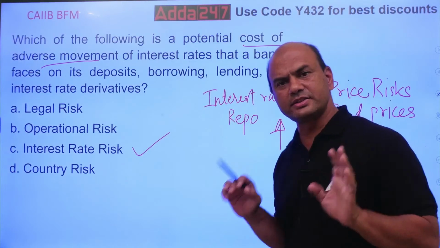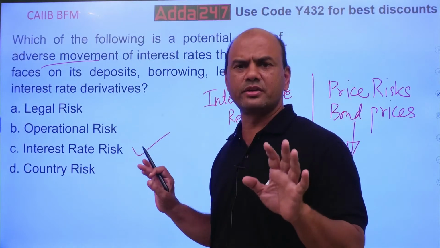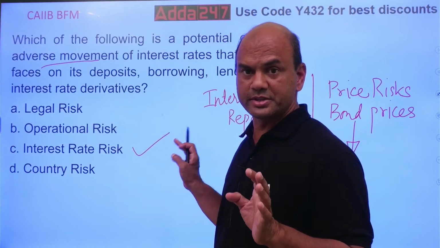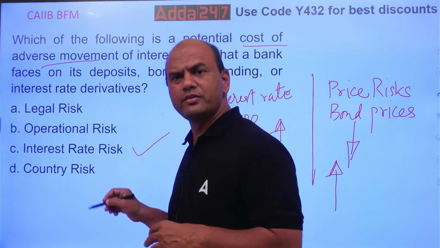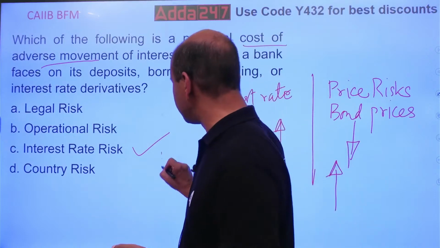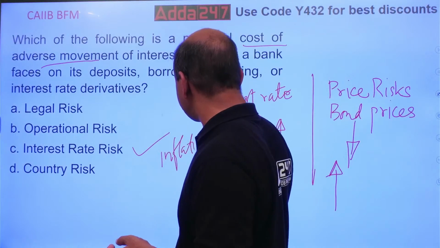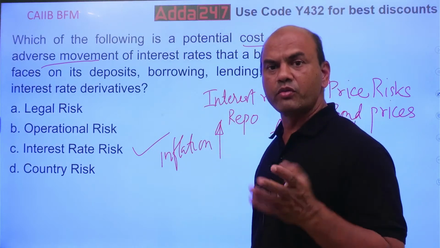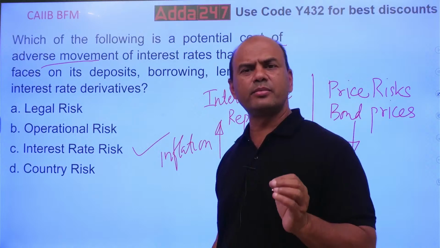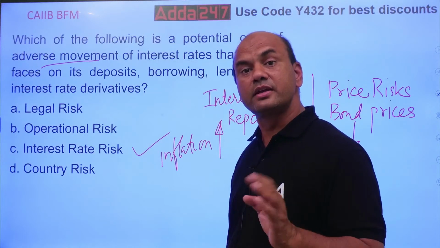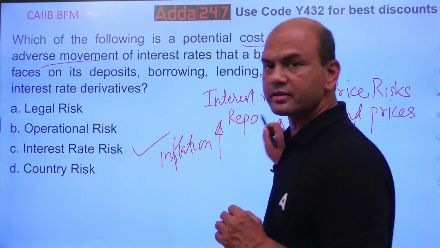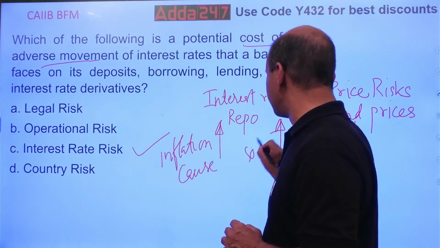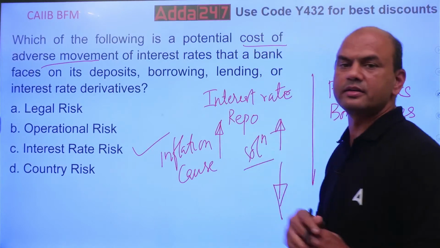Whenever the inflation is high, kindly note this, I'll give you a simple logic now. You should be very clear in your BFM in this part. If inflation goes up in any country, what will happen? The first thing your central bank or RBI will do is increase the interest rates. This is the cause and this is the solution. So RBI will increase the interest rates.